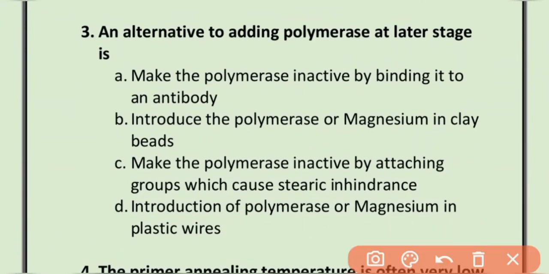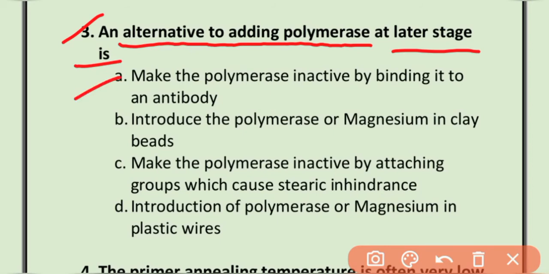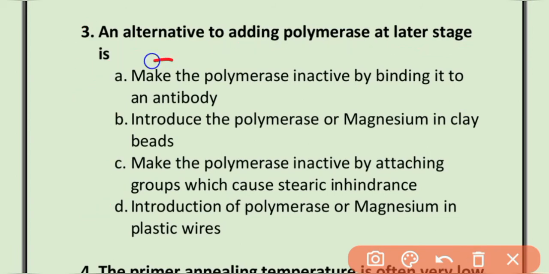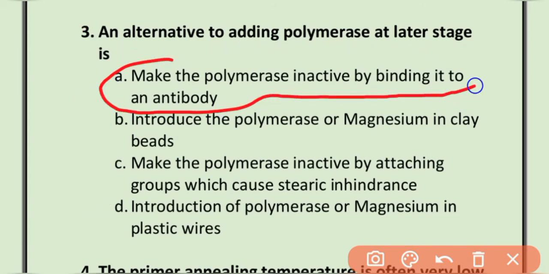MCQ number 3. An alternative to adding polymerase at a later stage is to make the polymerase inactive by binding it to an antibody. B. Introduce the polymerase or magnesium in clay beads. C. Make the polymerase inactive by attaching groups which cause steric hindrance. D. Introduction of polymerase or magnesium in plastic wires. The correct option is option A. Making the polymerase inactive by binding it to an antibody.